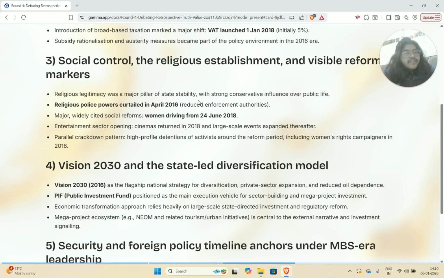And this is also another way that they were able to ensure that the public remained quiescent and a little bit docile and did not start revolution after revolution. These religious powers that a lot of different institutions in Saudi Arabia had ended up getting curtailed in 2016. So they were able to take less action against people that they believed were guilty of religious crime. A big example that's quite majorly cited around the world is that women have been allowed to drive in Saudi Arabia since June 2018, which is quite a big deal as far as Saudi Arabia goes.